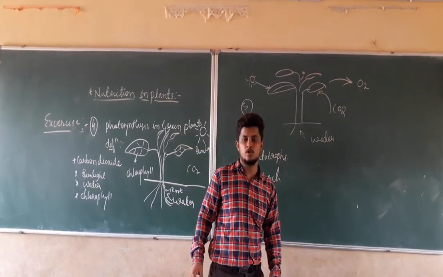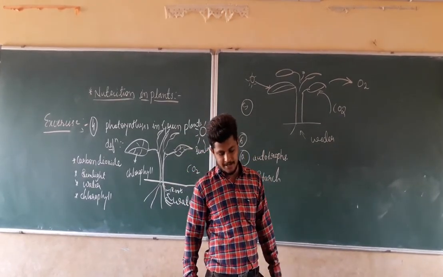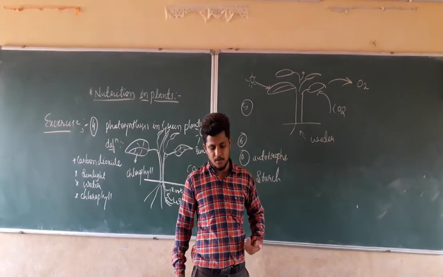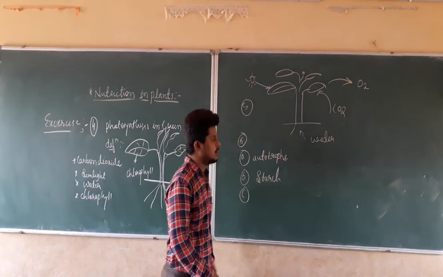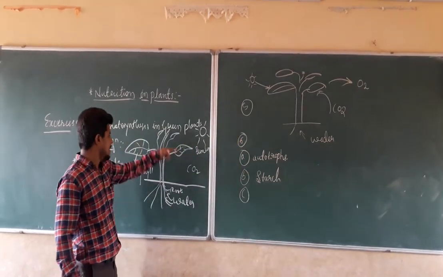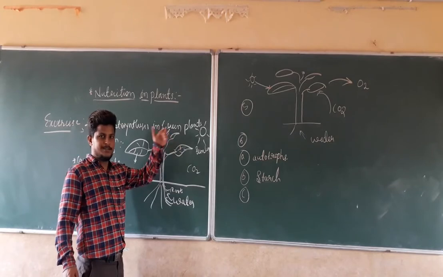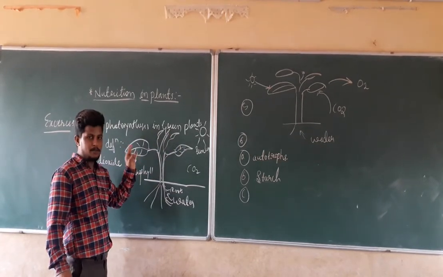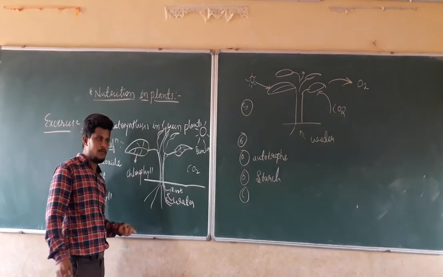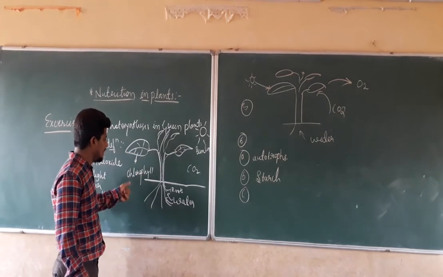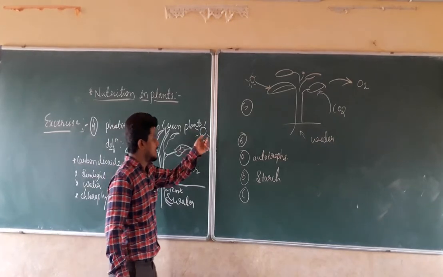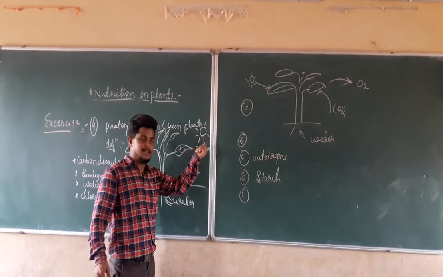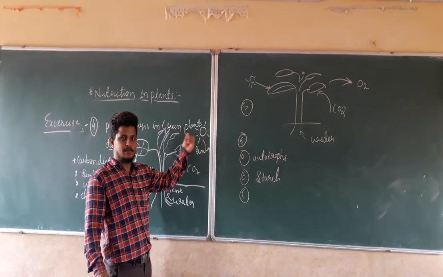And the same for the C question: in photosynthesis, solar energy is absorbed by the pigment called what? If you take the example here, we have the photosynthesis procedure. Here we have a leaf. In that leaf, for the green color, they have chlorophyll. What is the work of chlorophyll? Chlorophyll absorbs the sunlight, or solar energy, which is coming from the sun.